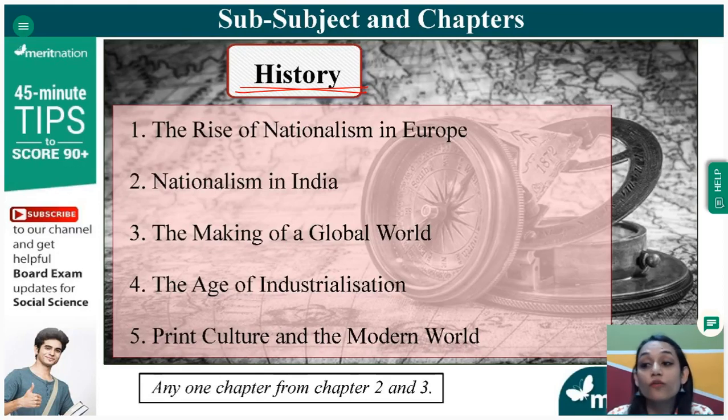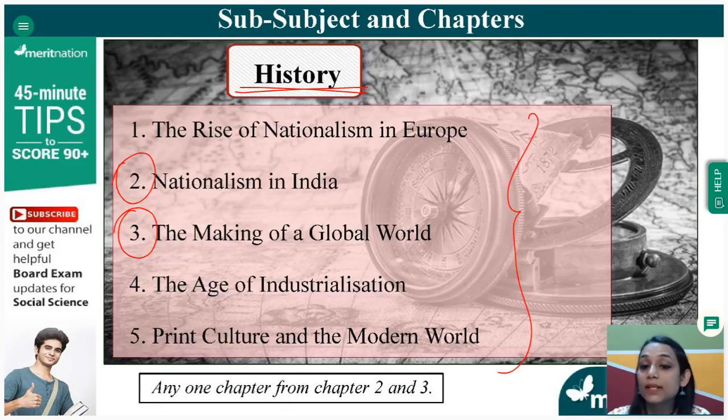So in history, in your NCERT CBSE prescribed syllabus, you have 5 chapters. Now, out of these 5 chapters, only 4 chapters are there that you have to do. आपको सिर्फ 4 chapters करने हैं, आपको पूरे 5 chapters नहीं पढ़ने. So, in between chapter 2 and chapter 3, you will get a choice. क्वेश्चन सारे 5 चैप्टर से आएंगे. इट्स नॉट लाइक एक किसी चैप्टर से आएंगे. Questions will be given from all these 5 chapters, but आपको सिर्फ 4 करने हैं. There will be a choice.